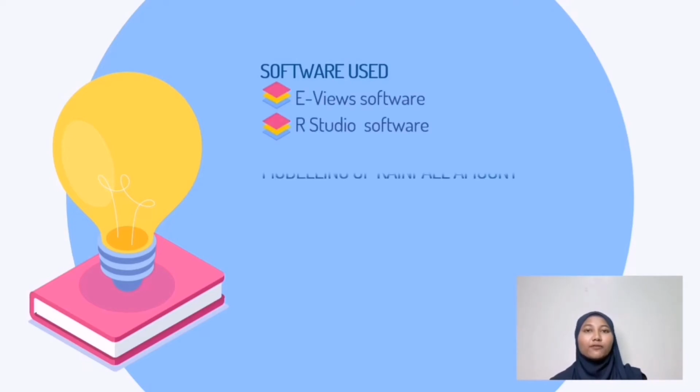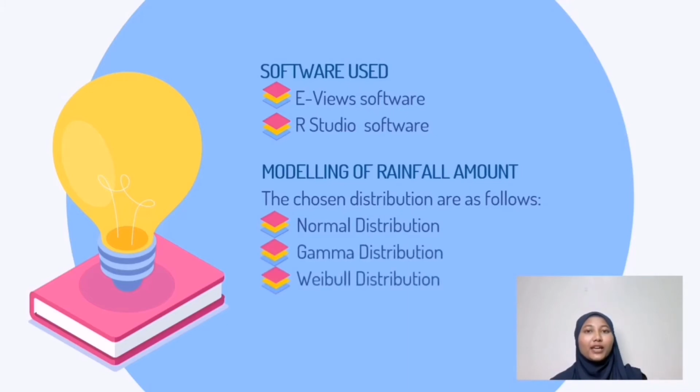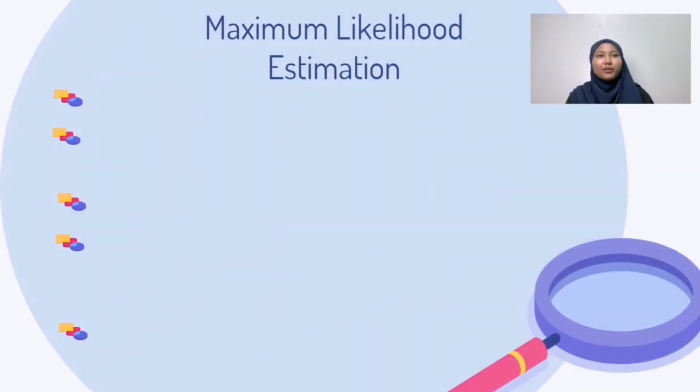In modeling the rainfall amount, the distributions chosen are normal distribution, gamma distribution, Weibull distribution, and exponential distribution. In maximum likelihood estimation, the shape, scale, and rate, known as alpha, theta, and gamma, are estimated using the MLE method.